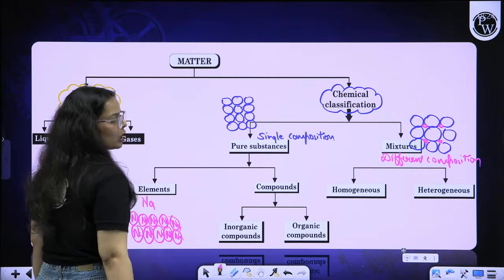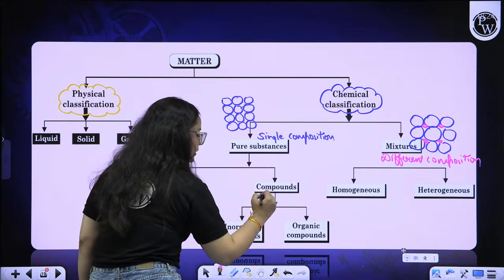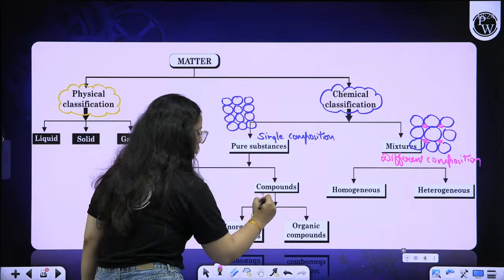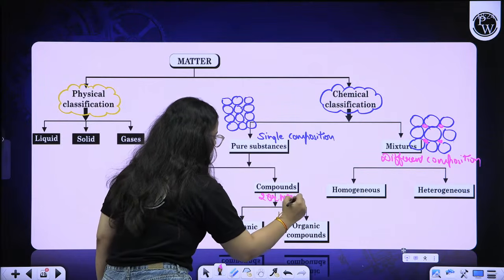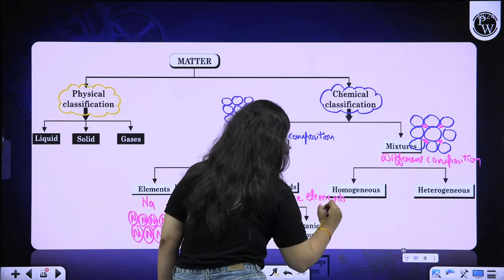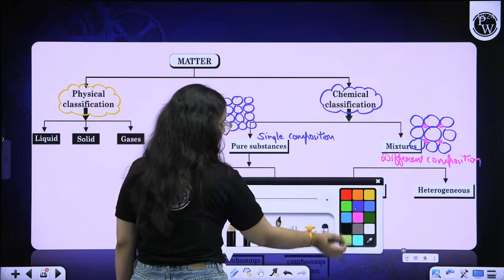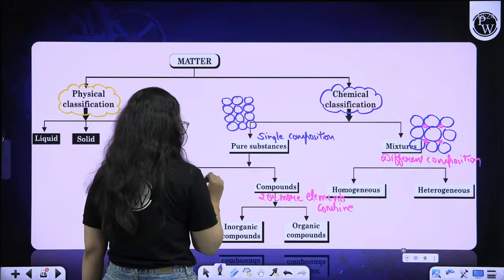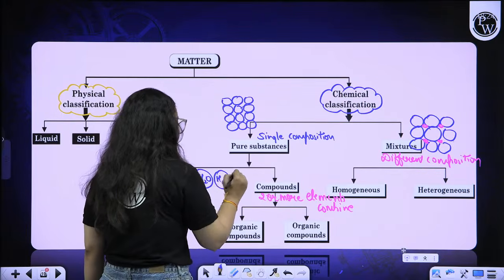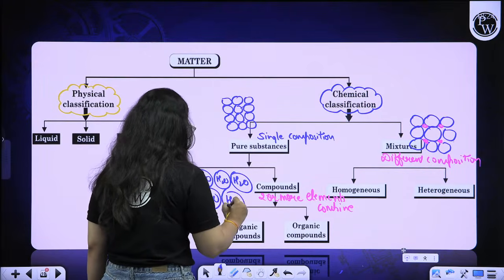If we talk about the compounds, compounds are when two or more elements combine with each other. Two or more elements combine together and we get compounds. For say if I take the example of H2O, this is an H2O molecule, this is an H2O molecule, and so on.